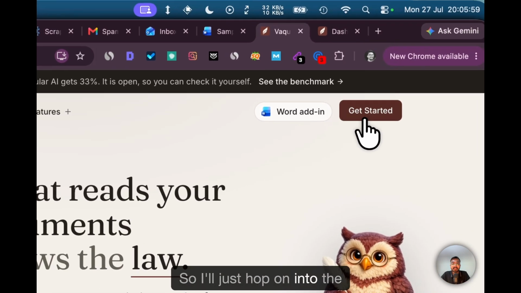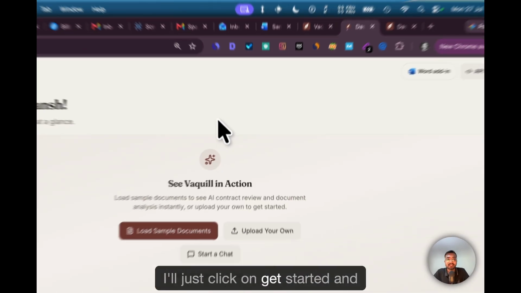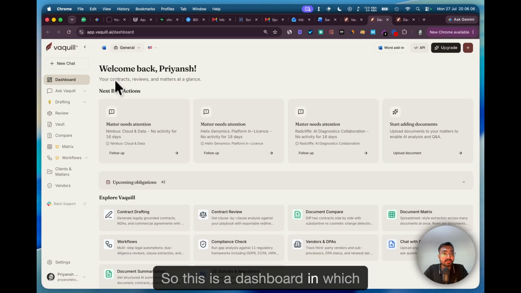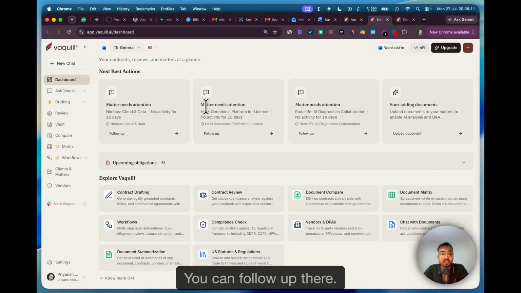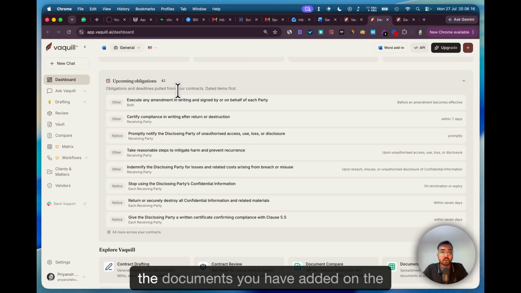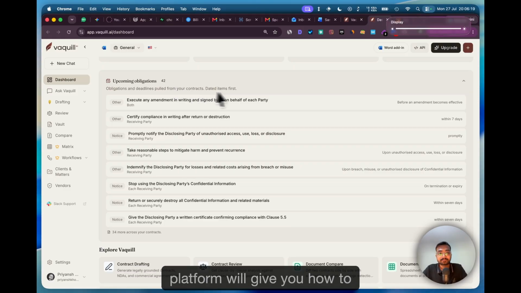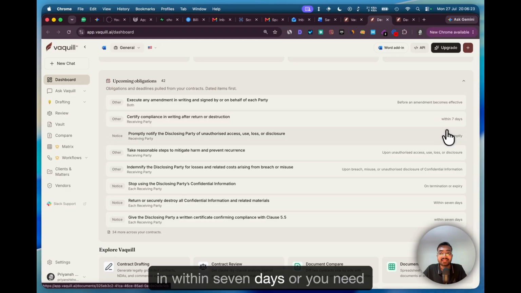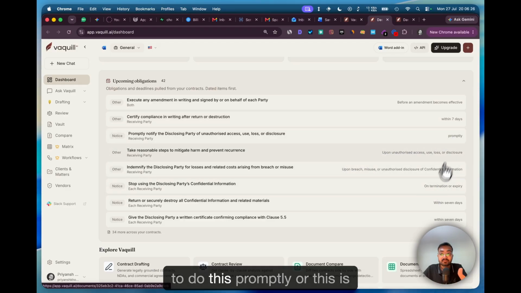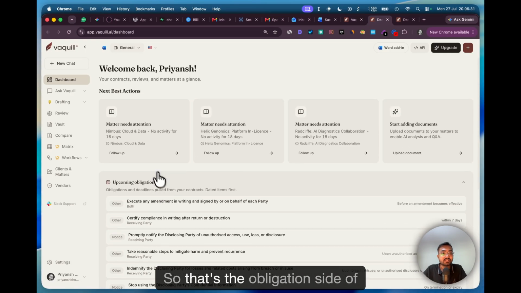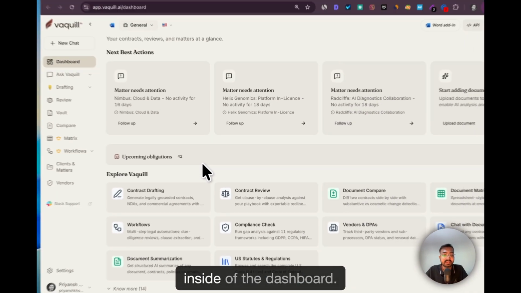I'll just hop on into the platform. I'll click on get started and it will take you to this dashboard. Here you'll see your next best actions, which matters need attention, and you can follow up there. You can also see upcoming obligations, which get auto generated from the documents you have added on the platform. It will tell you that you have to execute this before an amendment becomes effective, or this is coming in within 7 days, or you need to do this promptly, or this is something on termination or expiry. That's the obligation side of things, which you see directly inside of the dashboard.